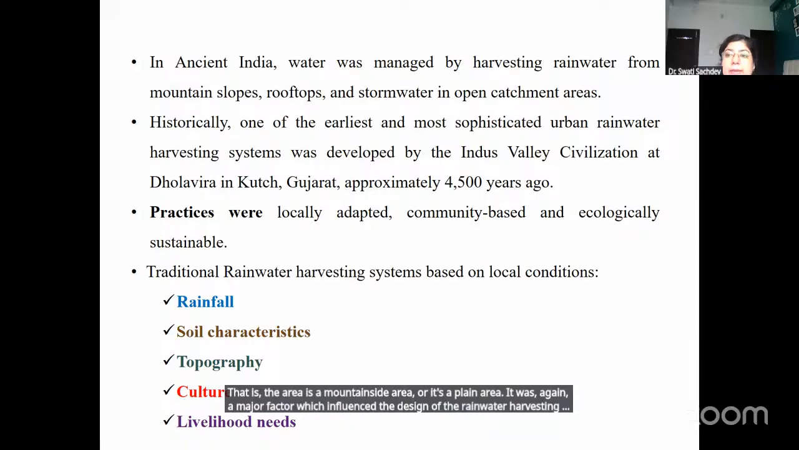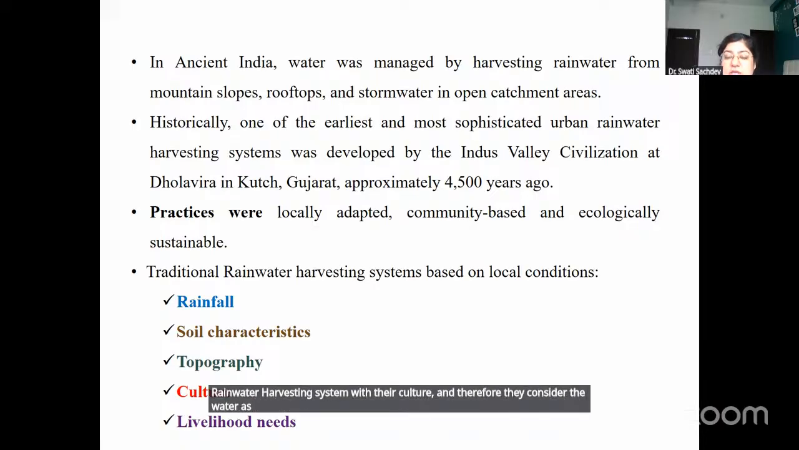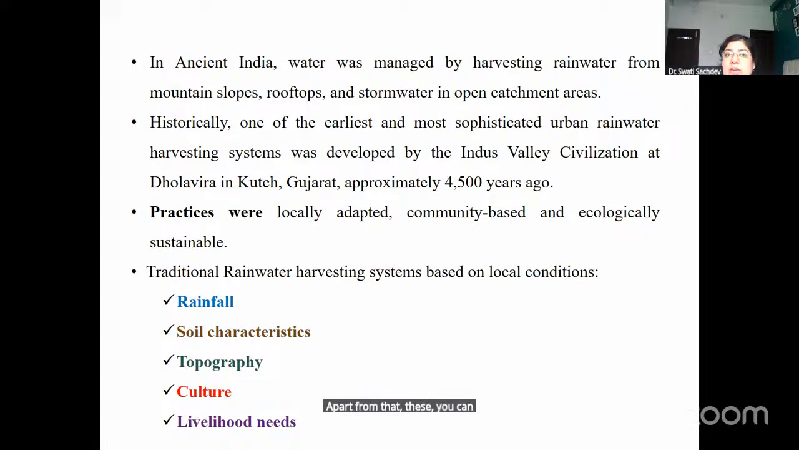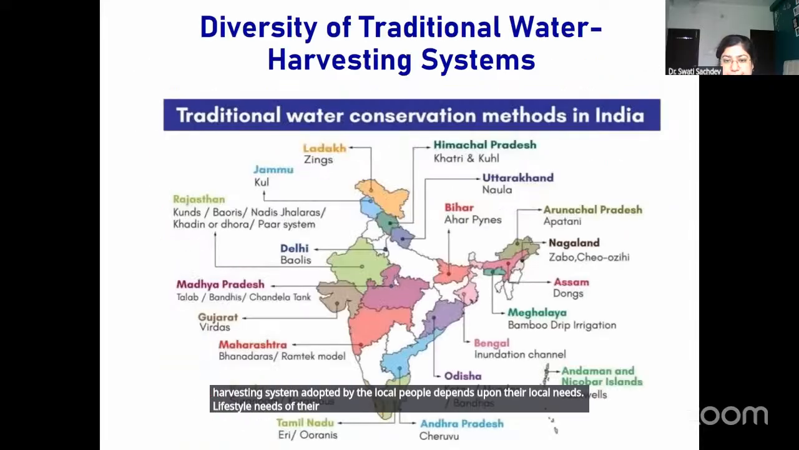Then culture: people linked the rainwater harvesting system with their culture, and therefore they considered water a sacred resource, and thus they shared the responsibility among each other for maintaining these systems. Apart from that, you can find that the various kinds of rainwater harvesting systems adopted by local people depended upon their local needs and the lifestyle needs of their daily life.